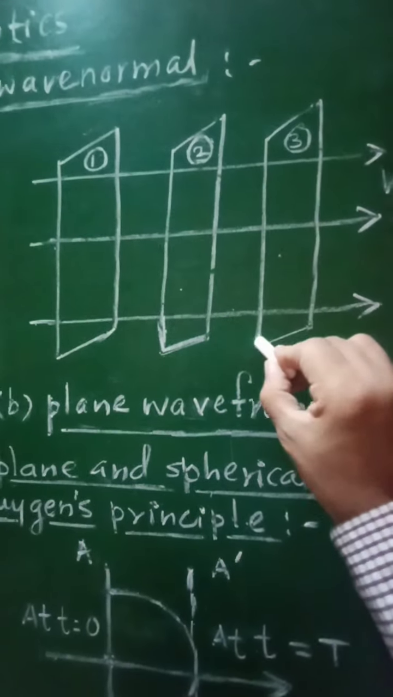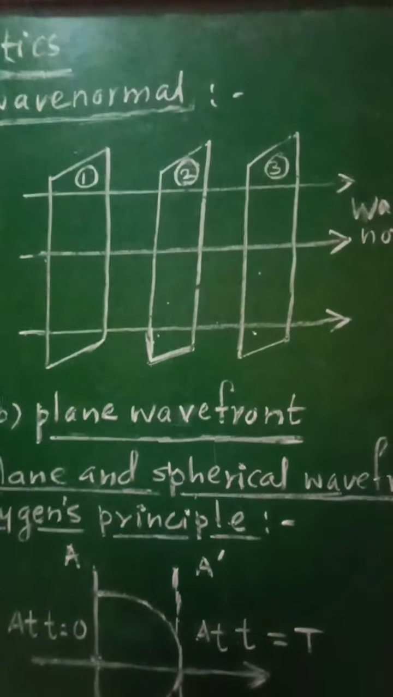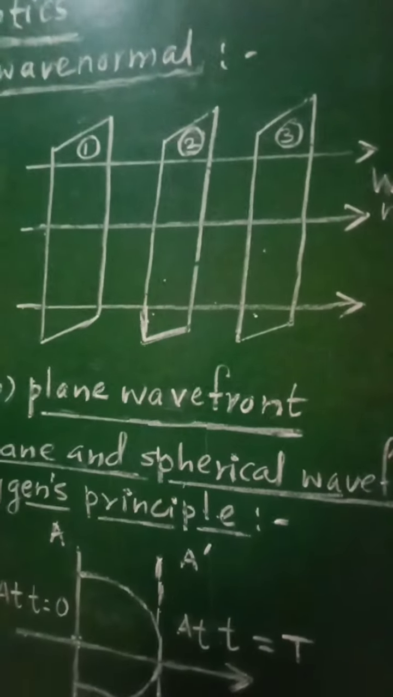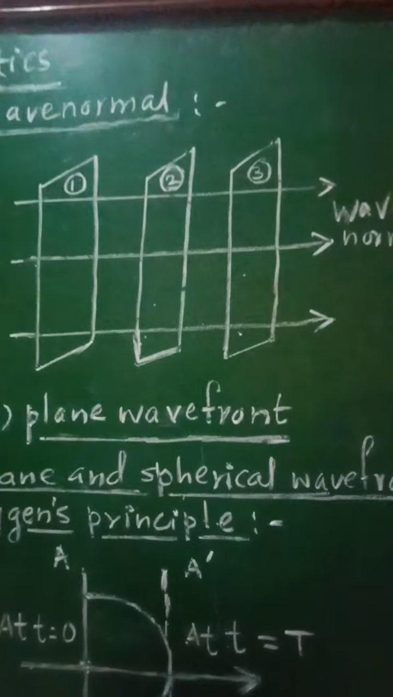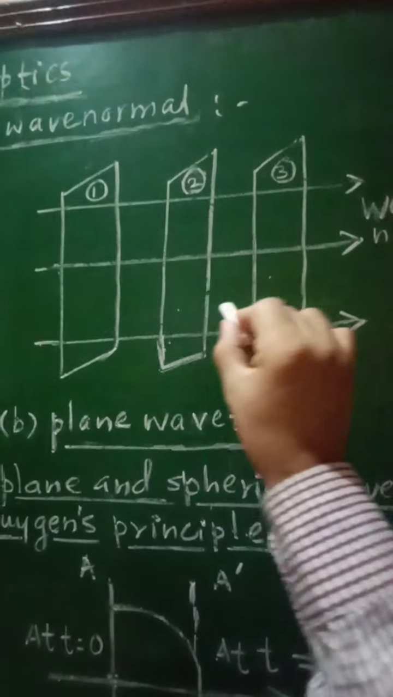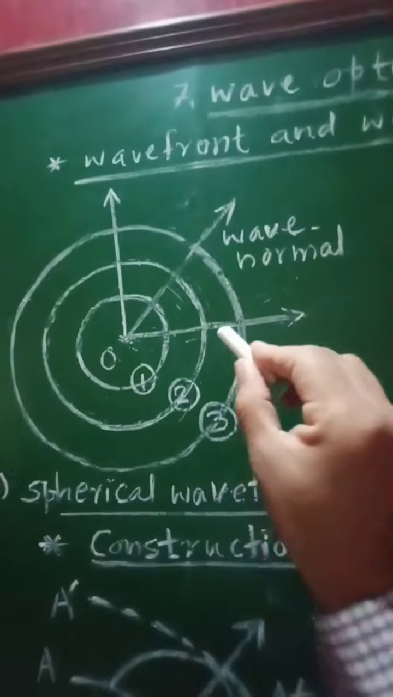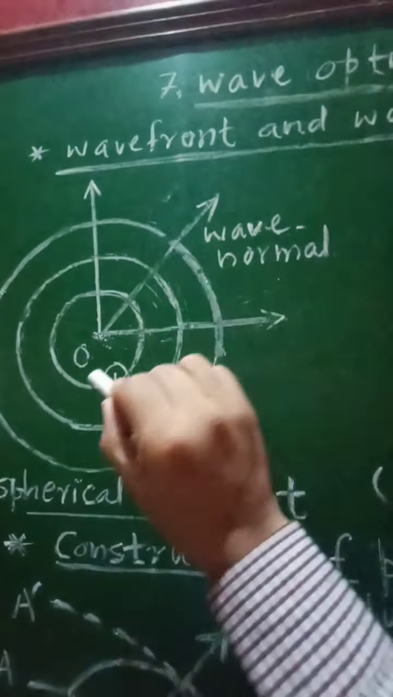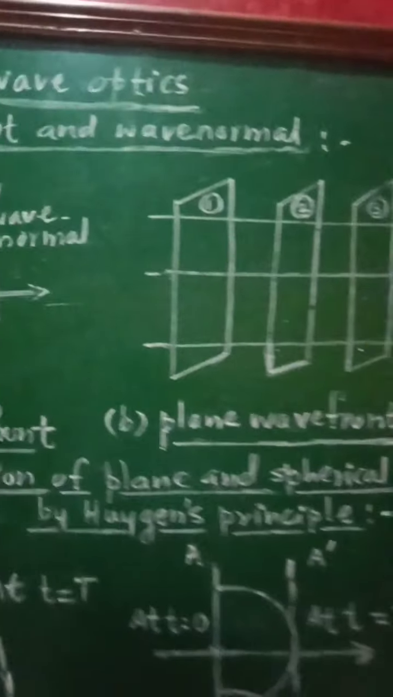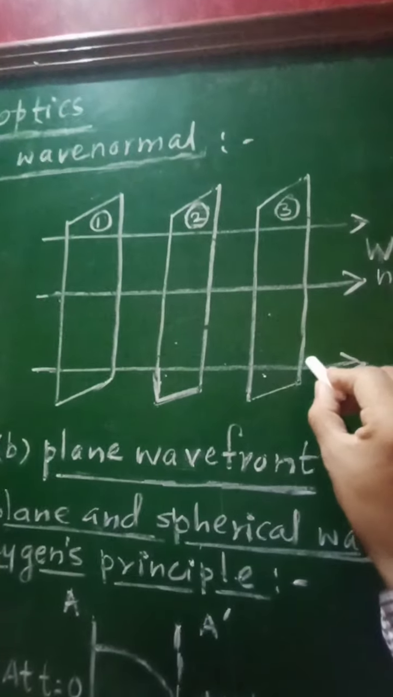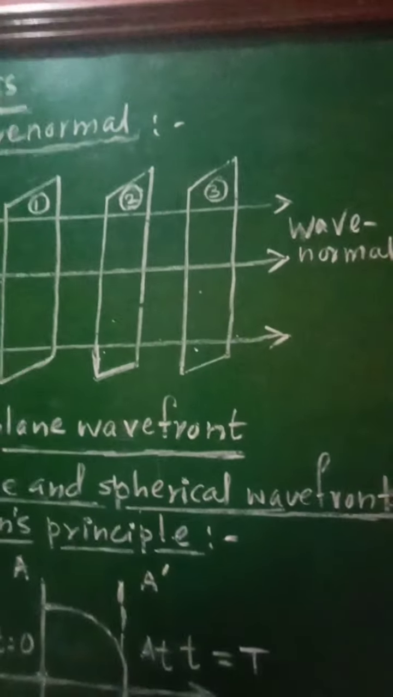Now, another way to obtain this plane wavefront is if any point source is placed at the focus of a convex lens, then also we will get the plane wavefront. So 1, 2 and 3, these are the plane wavefronts. In case of spherical wavefront, the wave normals are diverging. They are going away from each other. And in case of plane wavefront, the wave normals are parallel to each other.